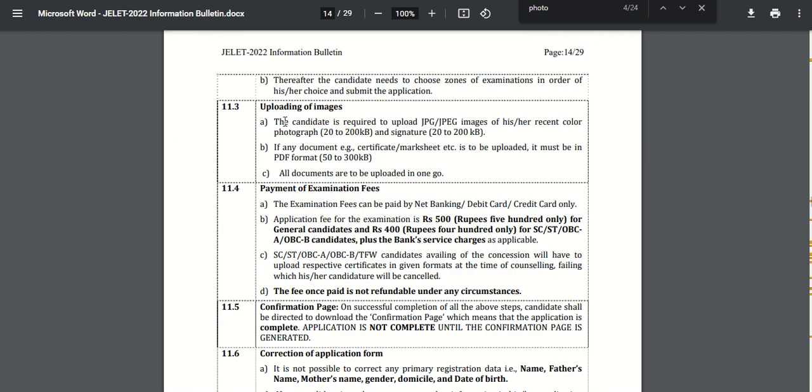What is the guideline? The candidate has to upload a photograph which should be in between 220 to 200 kb in JPEG format, and the signature should again be between 220 to 200 kb. Any document, for example certificate or mark sheet, that is to be uploaded should be in PDF format, and the size should be in between 50 to 300 kb. And all documents are to be uploaded in one go. So these are some important instructions related to uploading of the images.